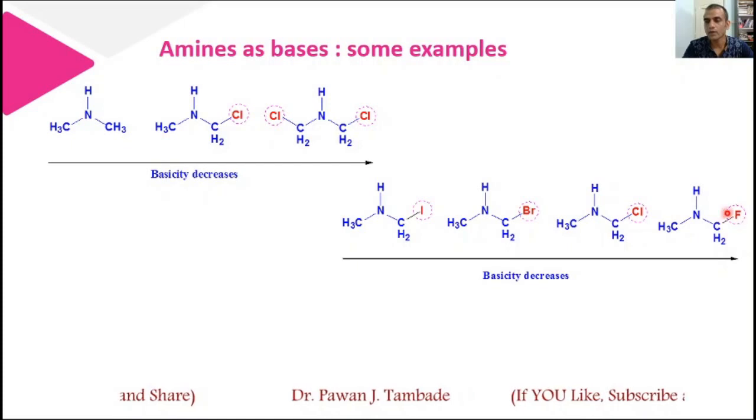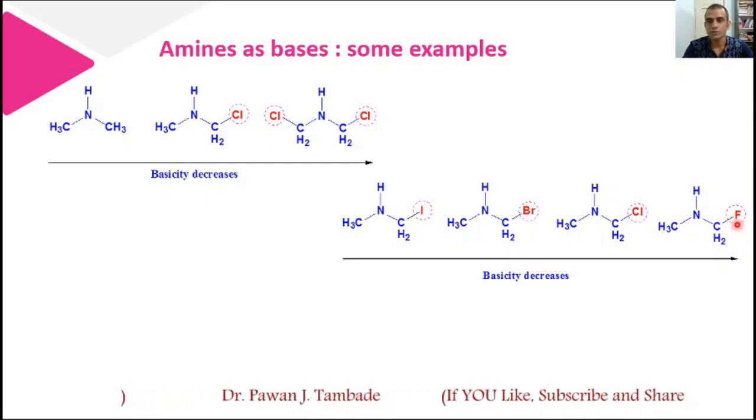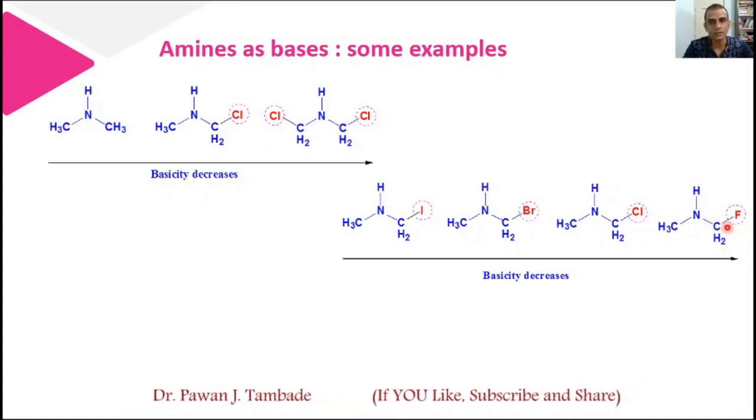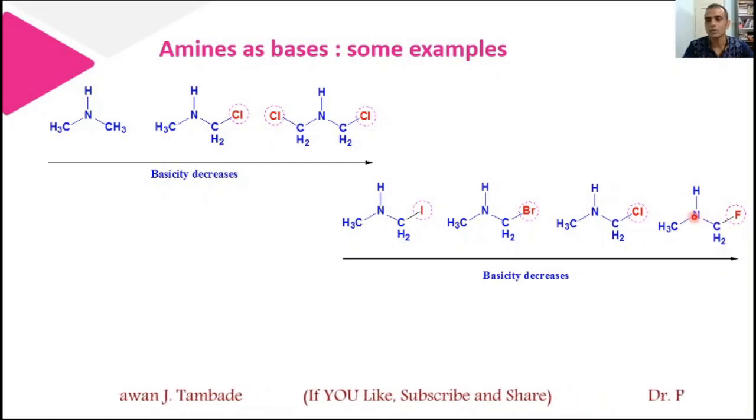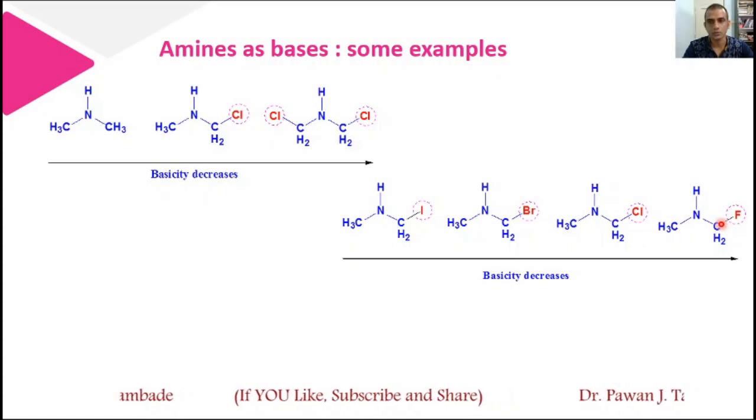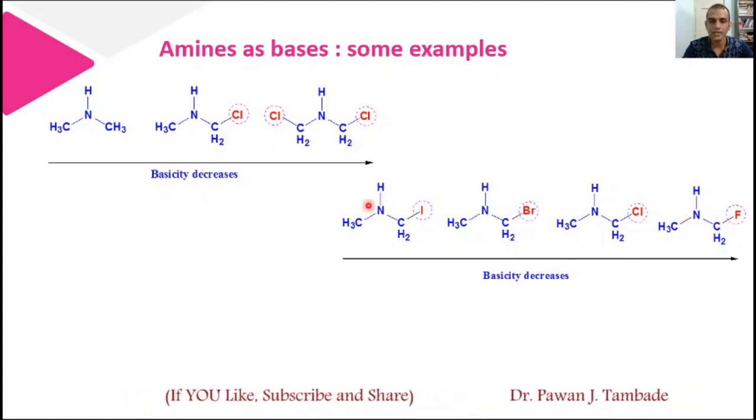Among halogens, fluorine is most electronegative, and because of that it shows more tendency to pull electrons by negative inductive effect, and thus the tendency of this nitrogen to donate electrons is least among the nitrogens of these four molecules, and thus this is least basic and comparatively this is more basic in nature.